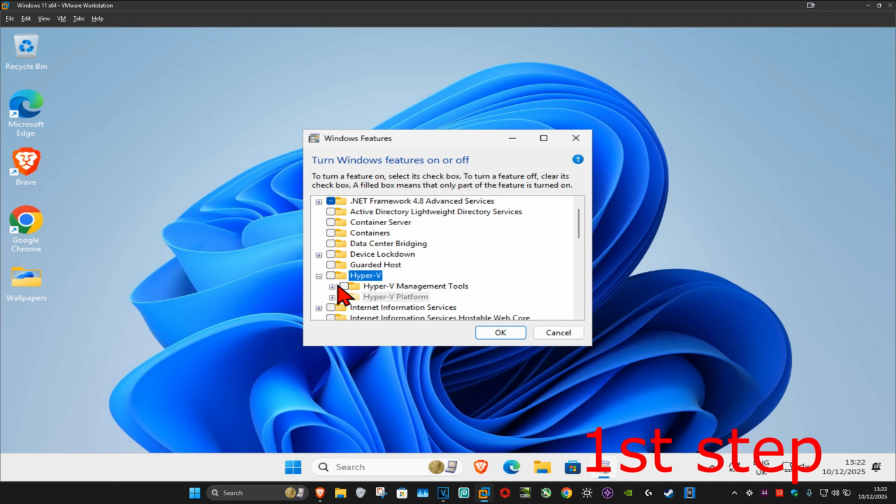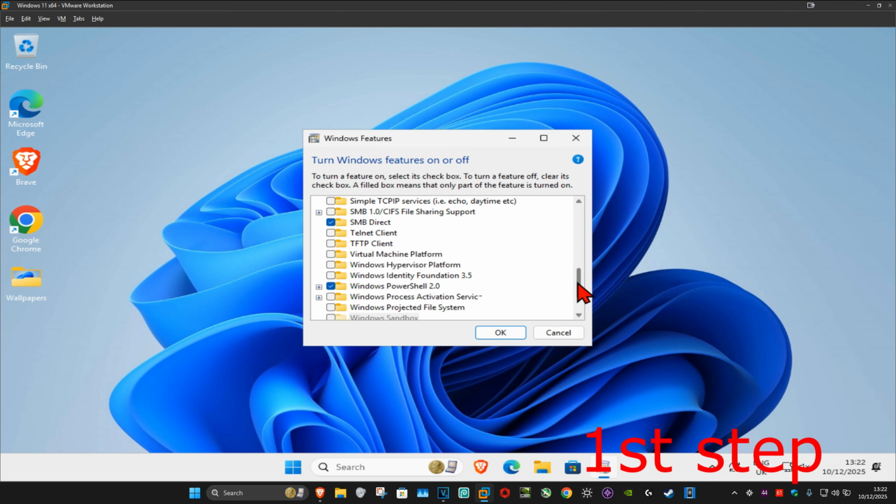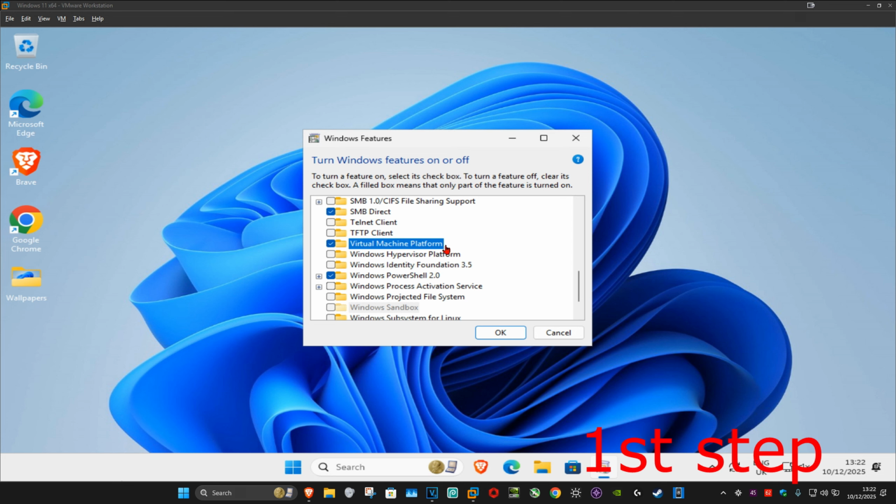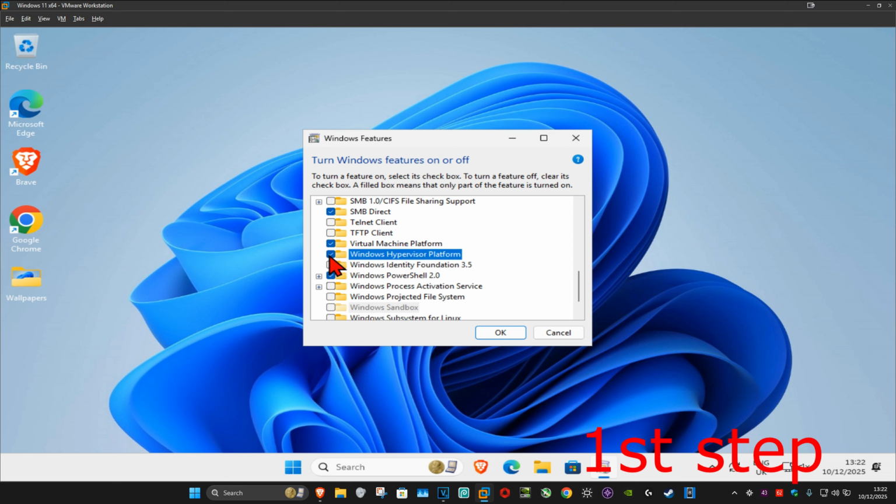So disable everything here. Next, we're going to scroll down to Virtual Machine Platform. You want to enable that. So we're going to scroll down until we find Virtual Machine Platform. You want to tick the box. And now under it, it's going to be saying Windows Hypervisor Platform. You want to tick the box for this. You want to enable this.